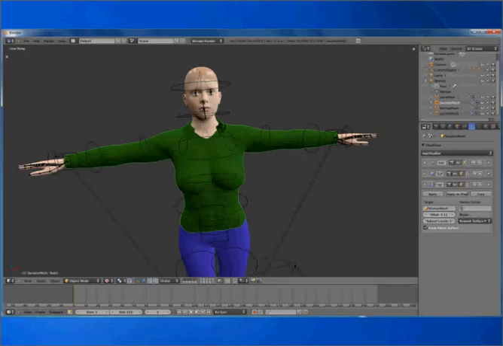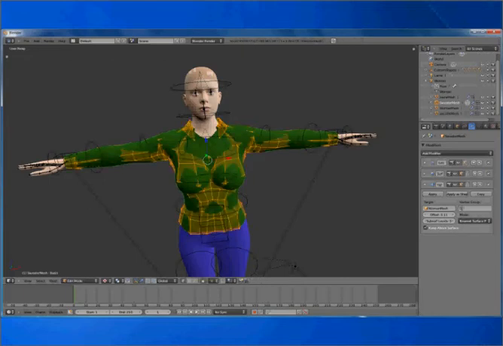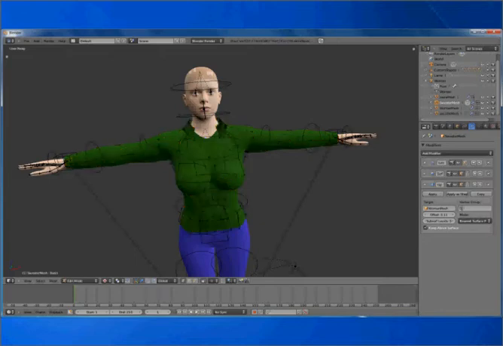Maybe we should try to edit these clothes just for the fun of it. Tab into edit mode, deselect all. With alt right click, I loop select. Deselect all. In face select mode, alt right click and I select these faces. Shift alt right click and select other faces and some more. Delete them. This is nice.